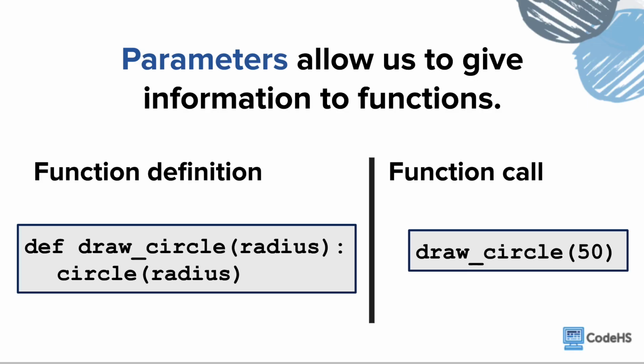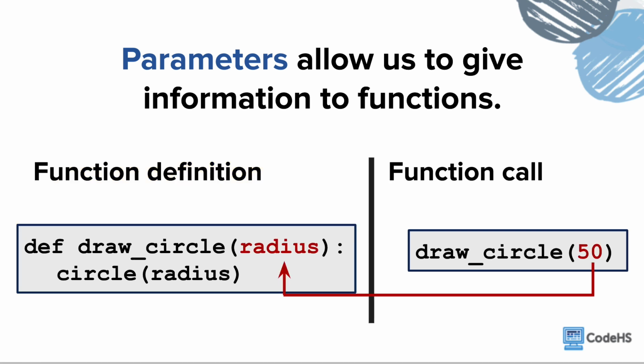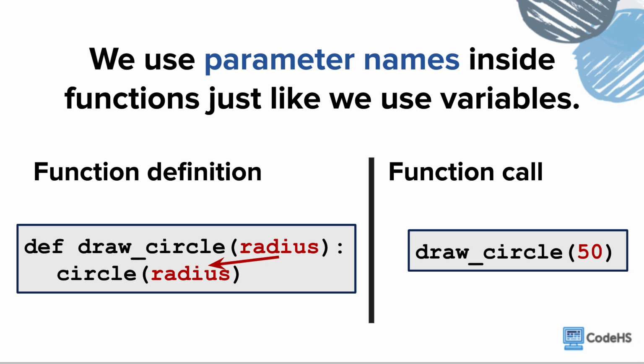We'll need to know some more about parameters before we can get help from Winston. We have been calling functions with parameters, but now let's focus on how to define functions with parameters. When we call a function that has a parameter, we have to include arguments or values for each of the parameters. We use the parameter name inside our commands the same way we use variable names.